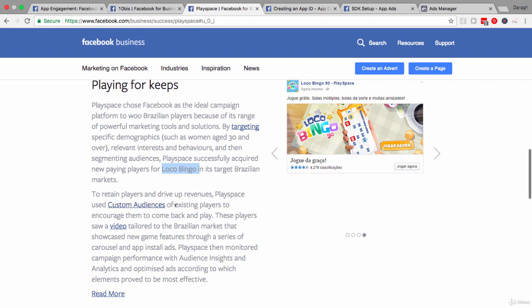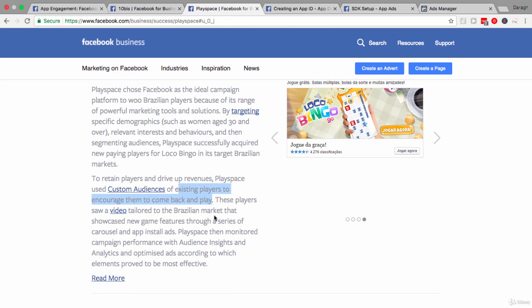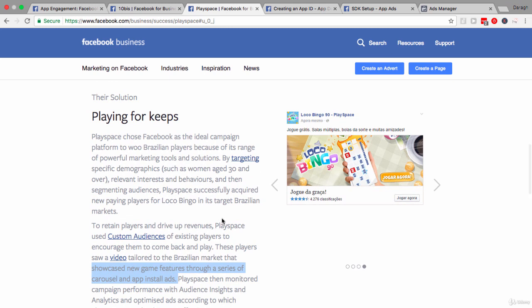Then they used the custom audiences. Once again, you can start to see a pattern here. This is really key: a custom audience of existing players, to encourage them to come back. Here's the interesting part, they showed these people a video tailored to the Brazilian market, so obviously in Brazilian Portuguese, showcasing new game features through a series of carousel and app install ads. So that's an interesting tactic that they used to really show new features to encourage people to come back and